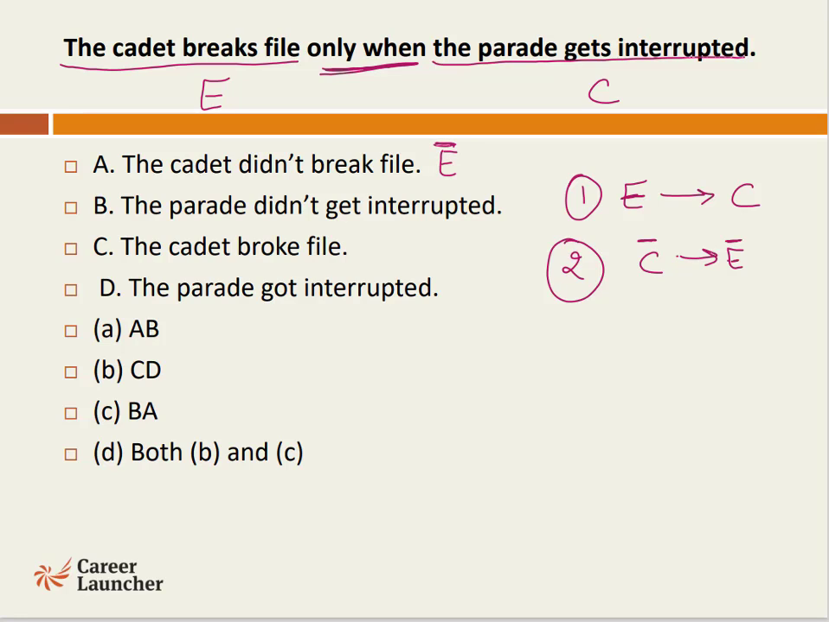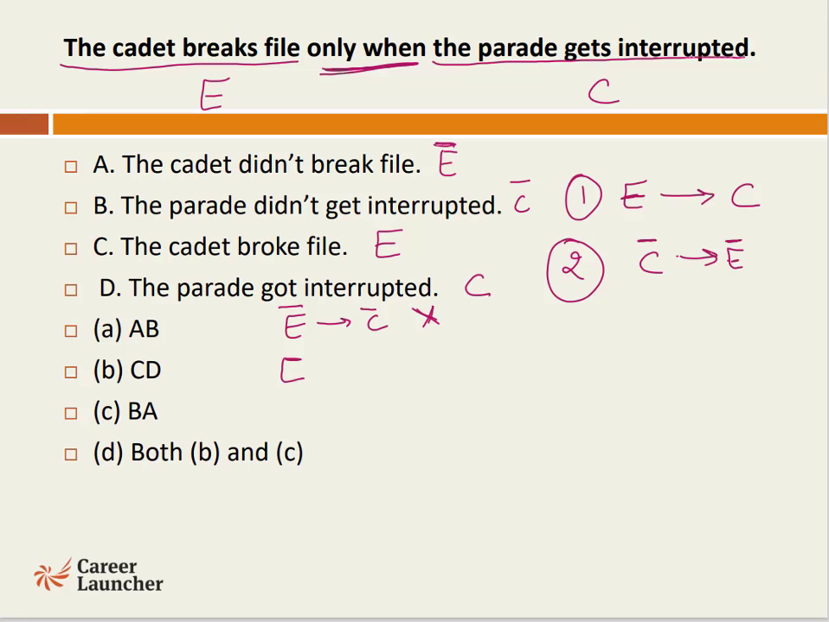The parade didn't get interrupted is the cause not happening. The cadet broke file is the effect happening, and the parade got interrupted is the cause happening. So we need effect followed by cause, or negation of cause followed by negation of effect. So when we look at the first option, A, B, which is talking about effect not happening and then cause not happening, we are talking about the logical connective of only when. So effect not happening will not lead us to cause not happening, so this cannot be our answer.